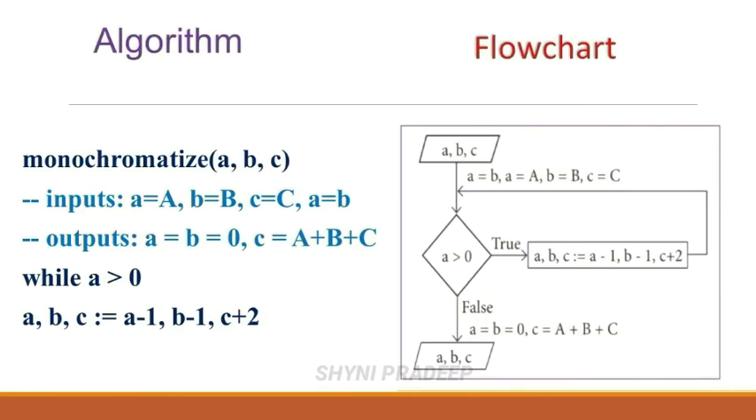So now let us see the algorithm and flowchart for this Chameleon Island problem. Okay. Algorithm name is monochromatize. One condition is given, that is A is greater than 0. If that condition is true, then you have to execute A is equal to A minus 1, B is equal to B minus 1 and C is equal to C plus 2. Which means A will decrease by 1, B will decrease by 1 and C will increase by 2. When the condition becomes false, you will get the output. So it returns the result.